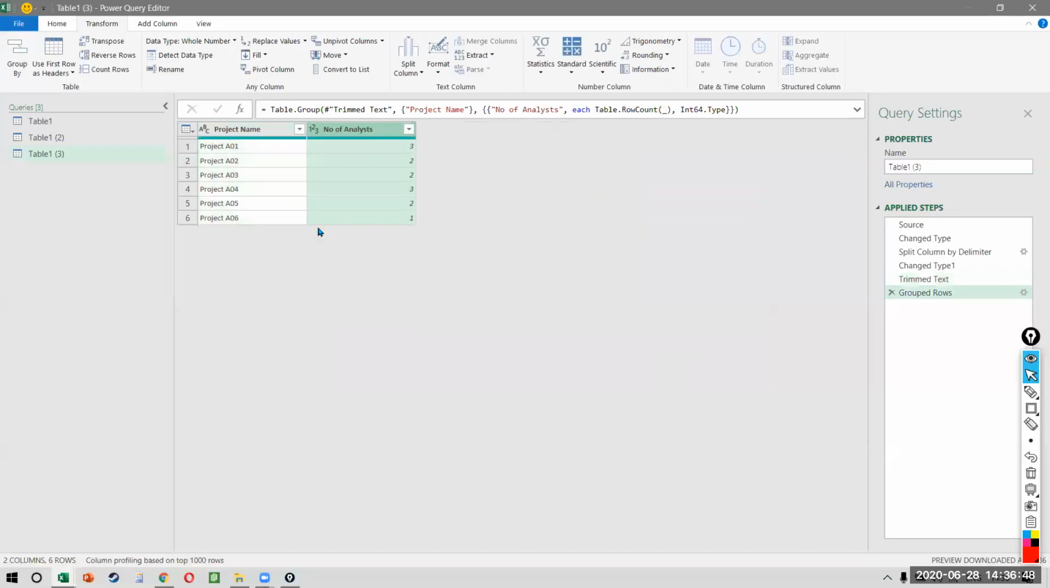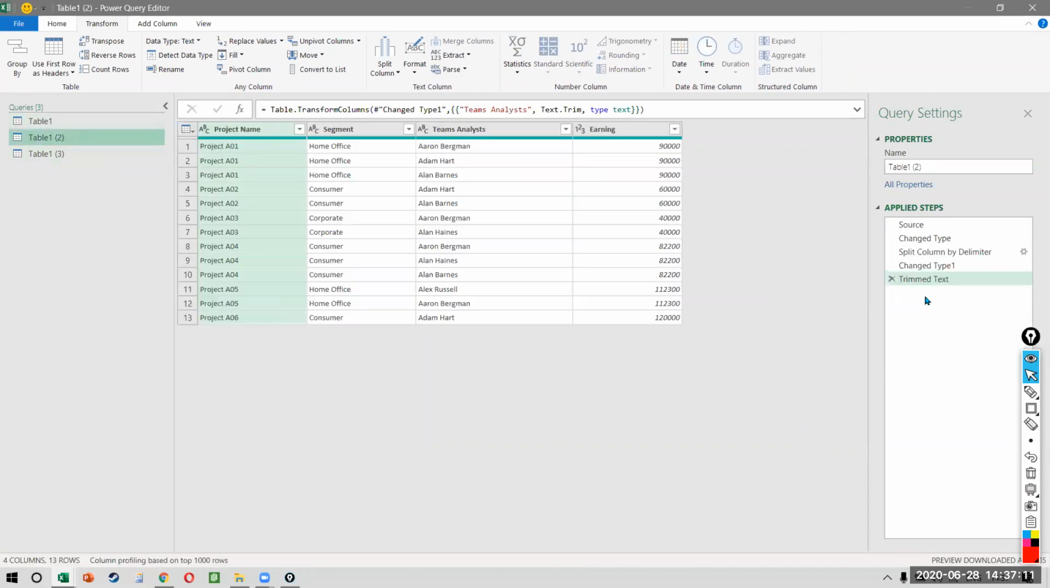So what will it do? It will tell me how many analysts are working on every project. Do you see how different this approach is? In the previous example, I showed you how you can separate the comma using column from examples, find the length, and do plus 1. This time I said, let's create a duplicate query and group the projects, and this way I'll get to know the number of analysts. But the problem is, how do I get that number in this particular query?